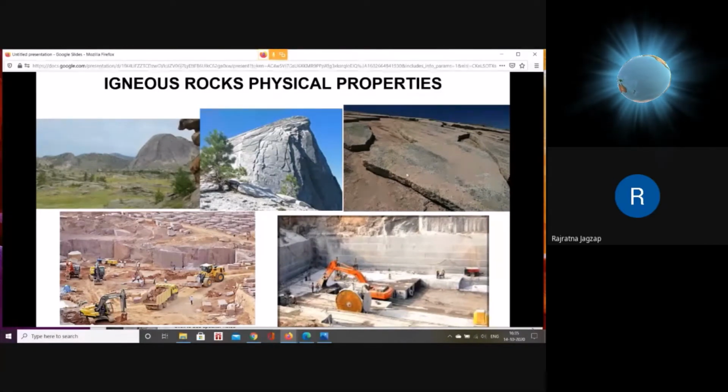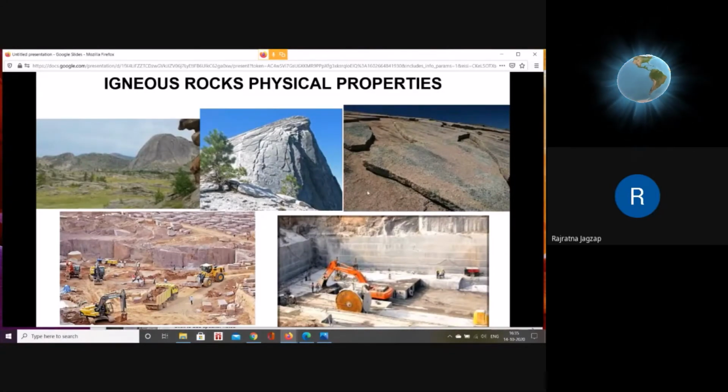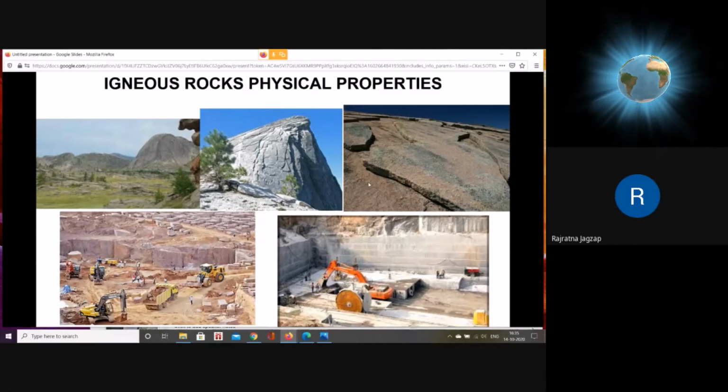So there is another layer below this. This is the separated layer. Below that is another layer. Okay, so below that is another layer. So there is layering of sheets or layers. This layering is called exfoliation. Exfoliation is the characteristic of granite. So this is how we identify granite in the field.